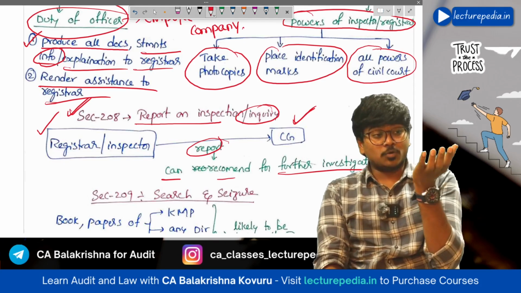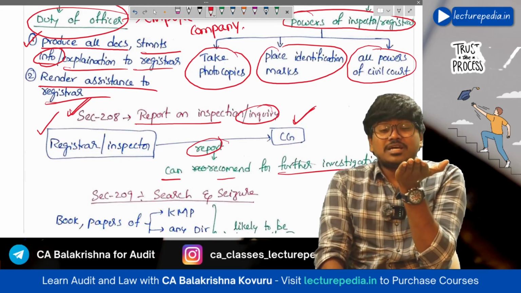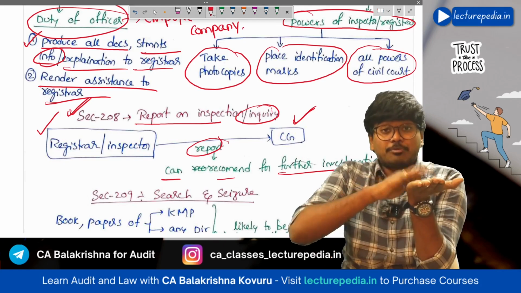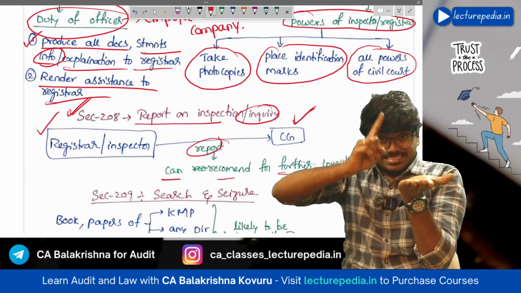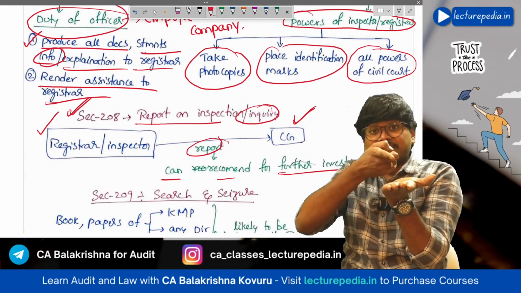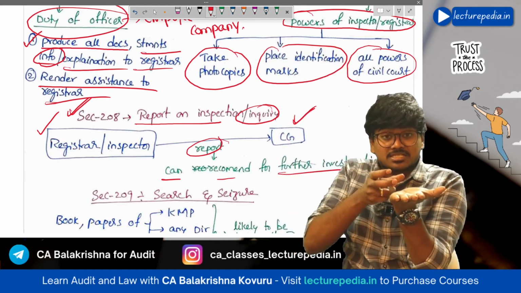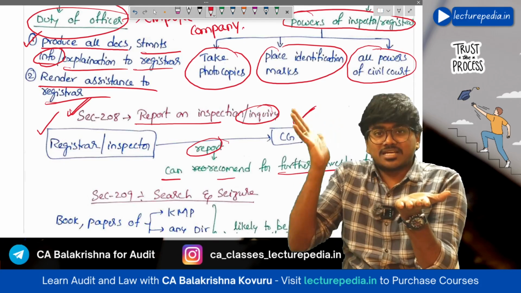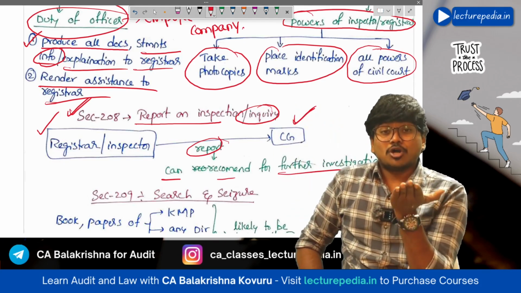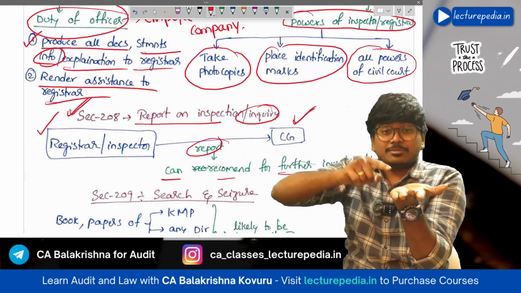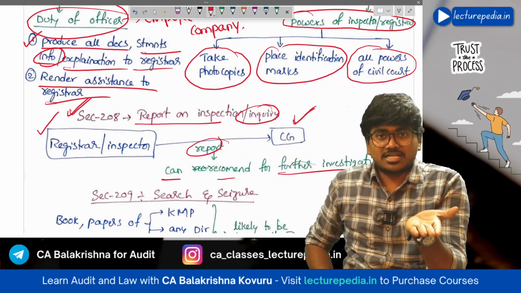The report can recommend further investigation. This is the report of inspection by the registrar. In this report, the registrar can recommend to the central government an investigation on this company. That means this is a starting point, a triggering point for investigation on the company.